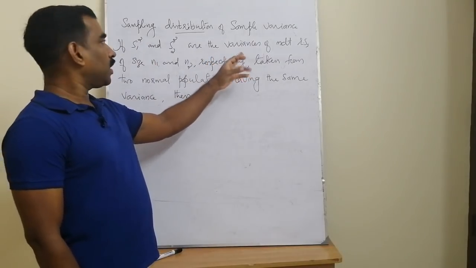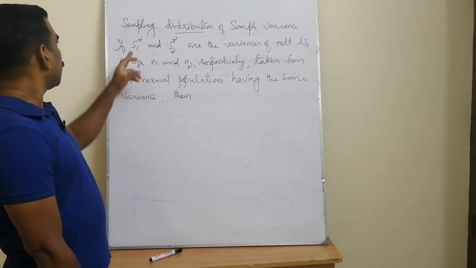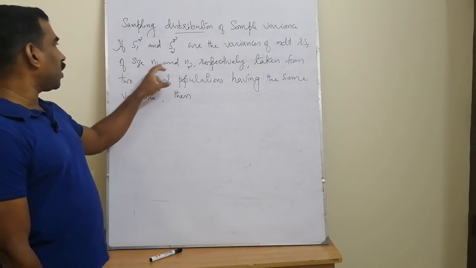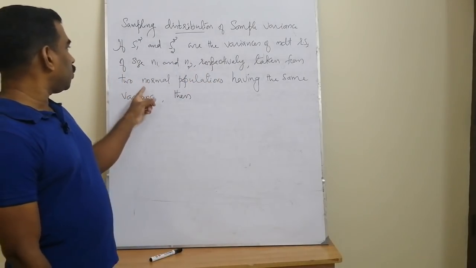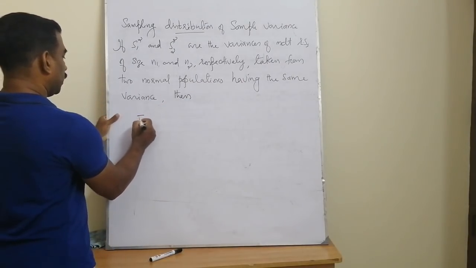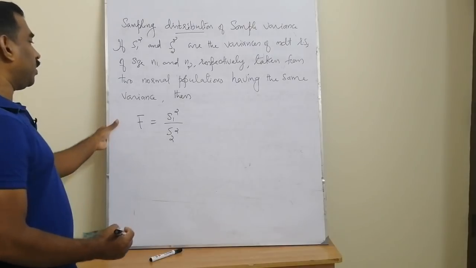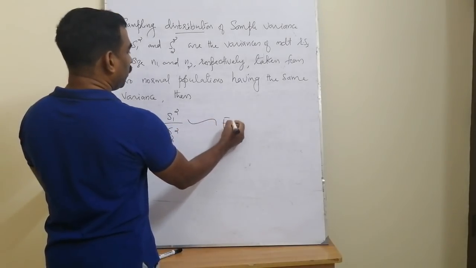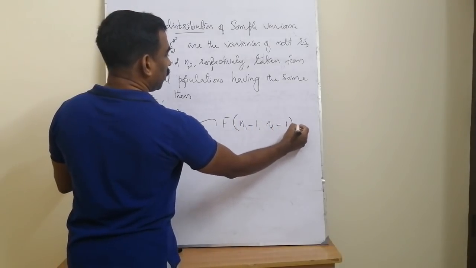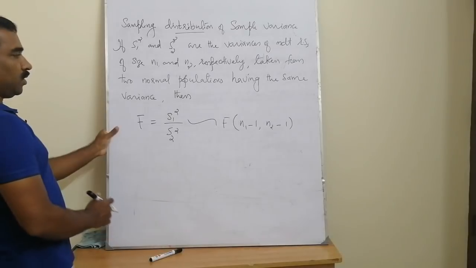Another sampling distribution is associated with the ratio of two variances. Here we are considering two random samples of sizes n1 and n2. If s1 square and s2 square are the variances of independent random samples of size n1 and n2 respectively, taken from two normal populations having the same variance, then the ratio of the variances, denoted by capital F equal to s1 square by s2 square, is a new random variable. This follows a distribution called F distribution with the parameters n1 minus 1 comma n2 minus 1. These are the degrees of freedom, a pair of degrees of freedom.